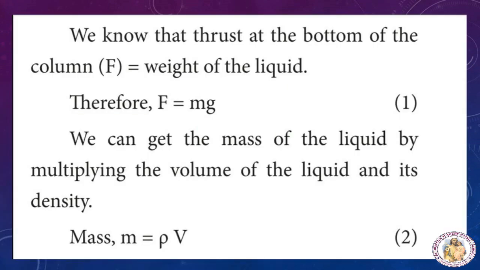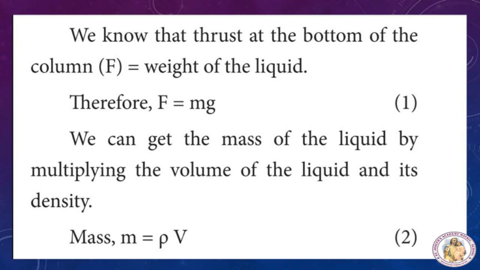So we know that thrust at the bottom of the column, F, is equal to the weight of the liquid. Thrust is equal to force. So F is equal to the weight of the liquid. What is the formula for force? F is equal to mass into acceleration due to gravity, so F is equal to m g. To find the force, we have to know the mass of the liquid. We can get the mass by multiplying the volume of the liquid and its density. So first you need to find the mass of the liquid.